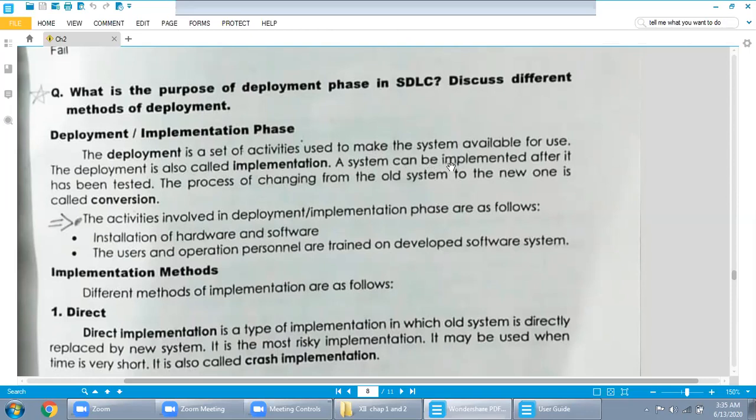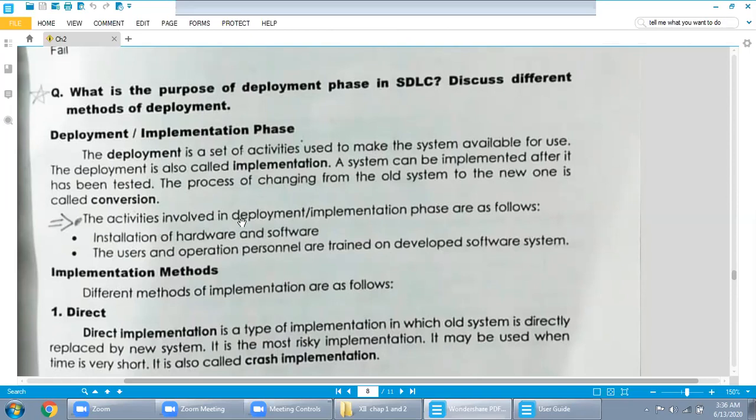A system can be implemented after it has been tested. In the previous step, you tested all the aspects of your program. You checked all aspects, and you are 100% sure that your system or your program is okay. Then now you are going to install your program into the customer computer. The process of changing from the old system to the new one is called conversion. Already, a company or an organization has a running program. Now you are replacing the old program with your program. So this one is known as conversion.